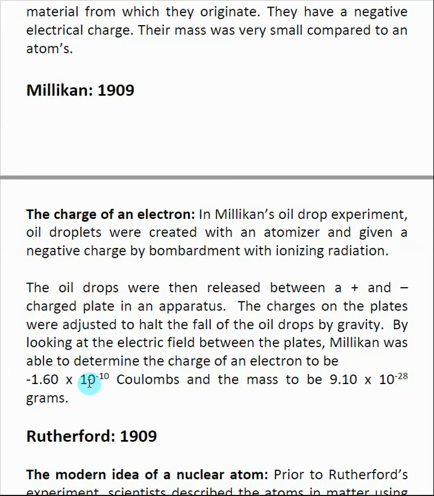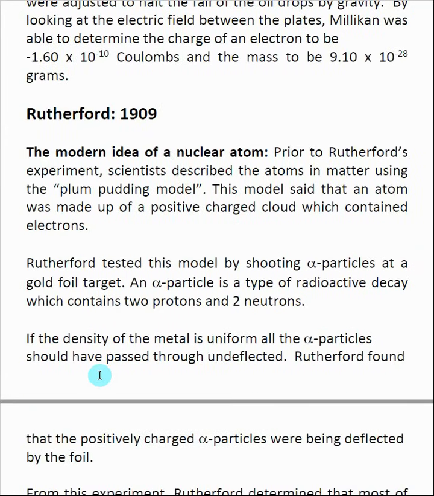And he was also able to determine the mass of the electron to be 9.10 times 10 to the minus 28th grams. And probably one of the more important experiments, Rutherford in 1909 was able to come up with the theory of the modern idea of the nuclear atom. And so once again, the nuclear atom is still just a theory. There's tons of evidence to prove this. But once again, it had to come from an experiment that allowed this to come into being. So the modern idea of the nuclear atom came about from an experiment.